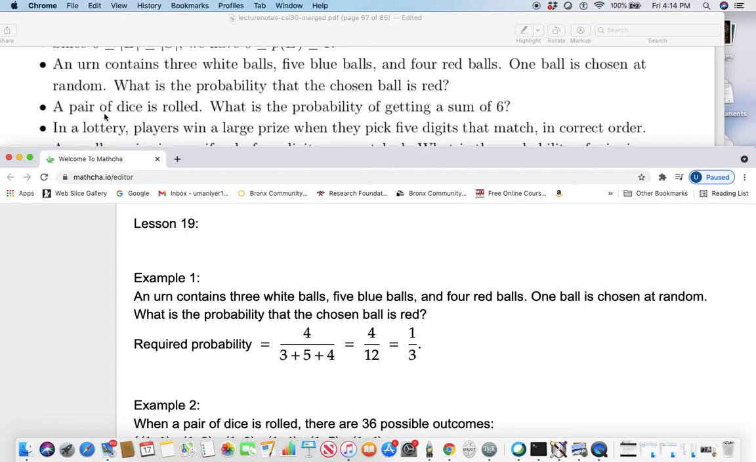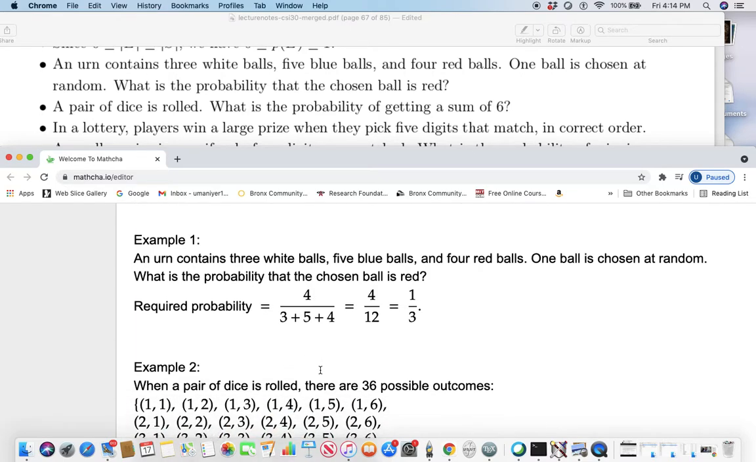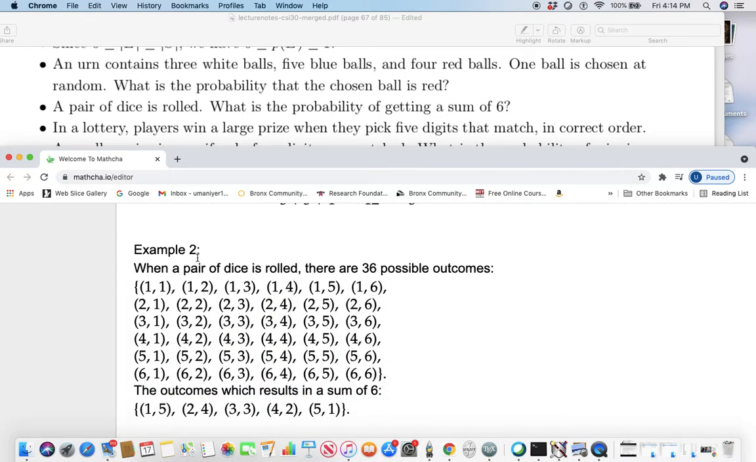Here is another example. A pair of dice is rolled. What is the probability of getting a sum of 6? When a pair of dice, pair means 2, 2 dice are rolled, there are 36 possible outcomes. 1 on the first die, 1 on the second die. 1 on the first die, 2 on the second die. 1 on the first die, 3 on the second die, and so on. Okay? So notice there are 6, 6, 6, 6, 36 in all options.